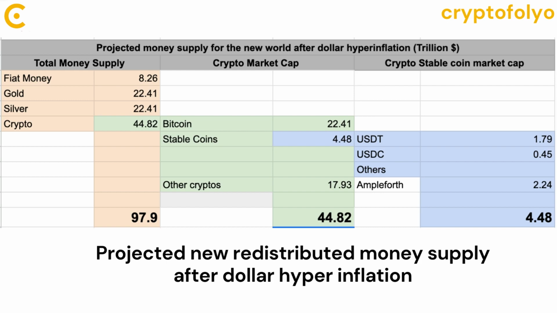When we add up the values of fiat money, gold and silver, and cryptocurrencies, we arrive at a total money supply of $97.9 trillion. This figure is the same as the current total money supply, including fiat currencies, gold, silver, and cryptocurrencies. It's important to note that these projections are based on assumptions and estimations. The actual redistributed money supply may vary, depending on various factors and market dynamics.